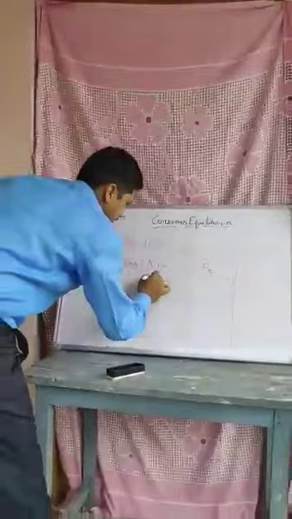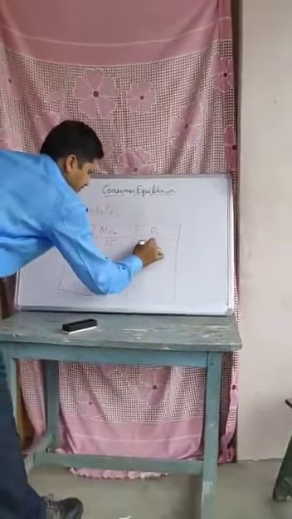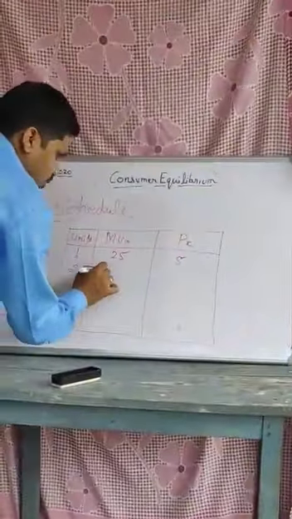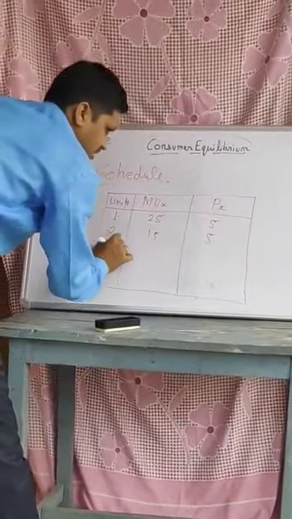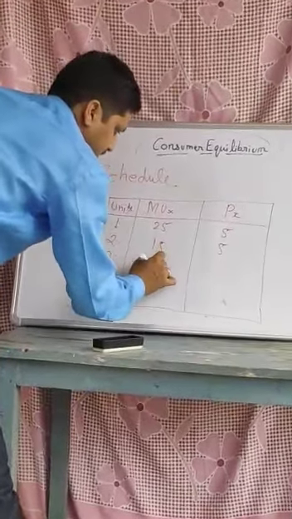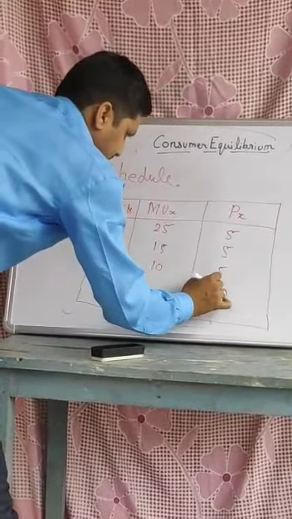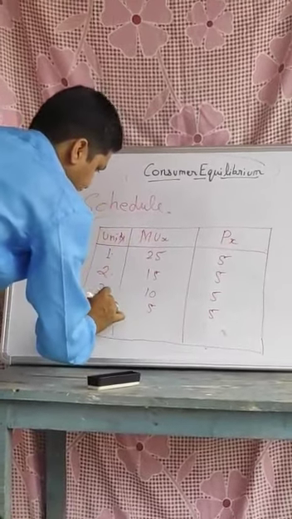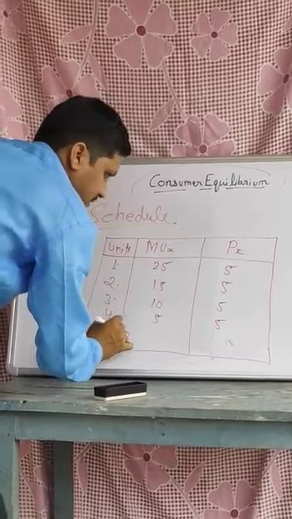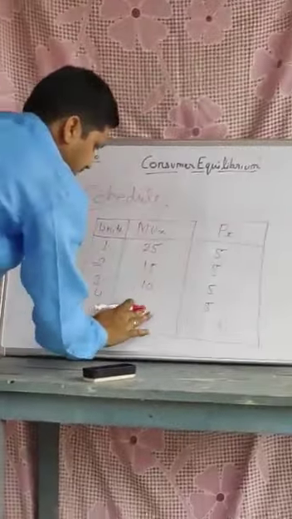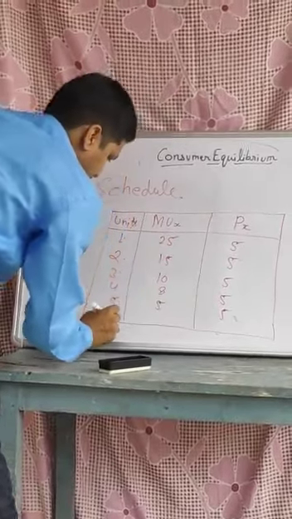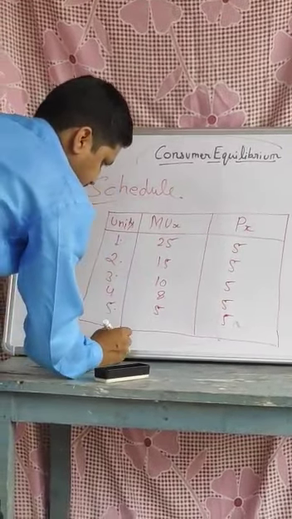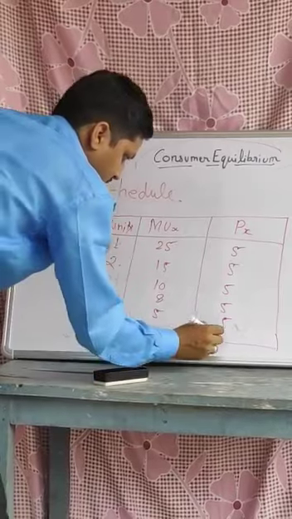First unit: marginal utility 25, price 5. Second: 15, price 5. Third: 10, price 5. Fourth: 8, price 5. Last: 5, price 5.